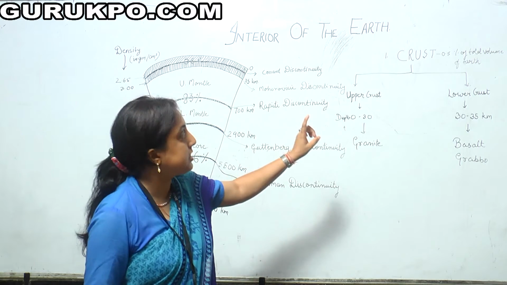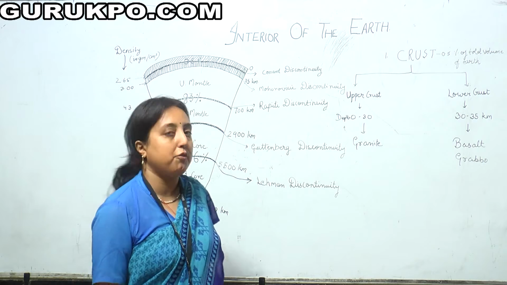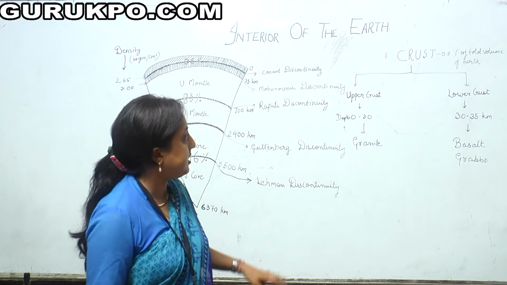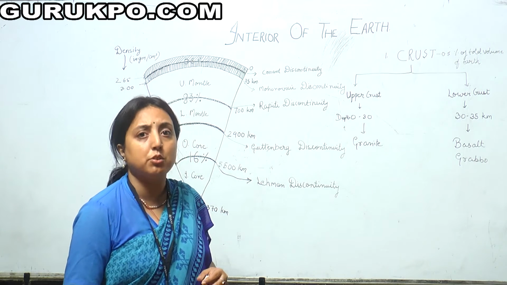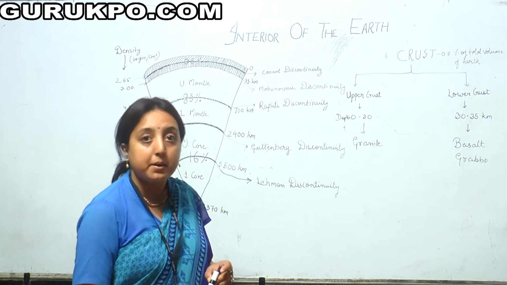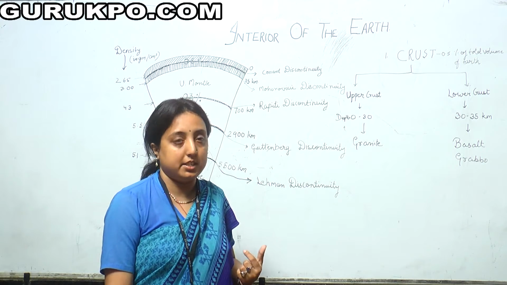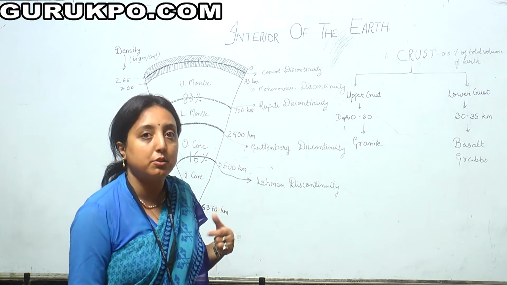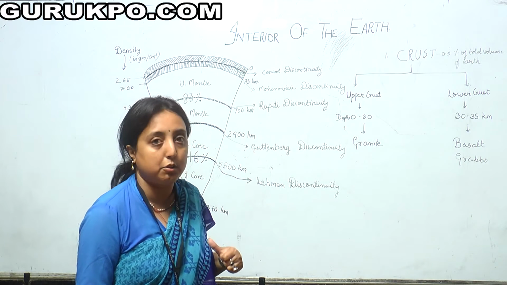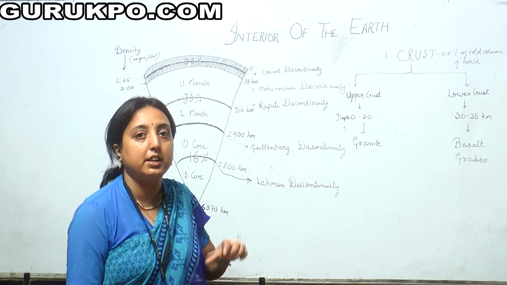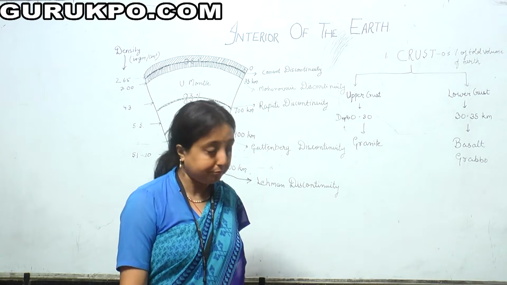About the crust. Crust is the thinnest and the uppermost layer of the earth. On the basis of P and S waves, the crust is divided into two parts, upper crust and lower crust. Upper crust is also known as continental crust and its average depth is about 30 kilometers. It is made of granite rocks. The lower crust, which is also known as oceanic crust, has an average depth of about 30 to 35 km. It is made up of basalt and gabbro.